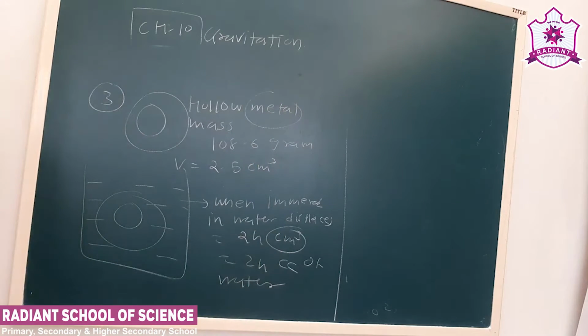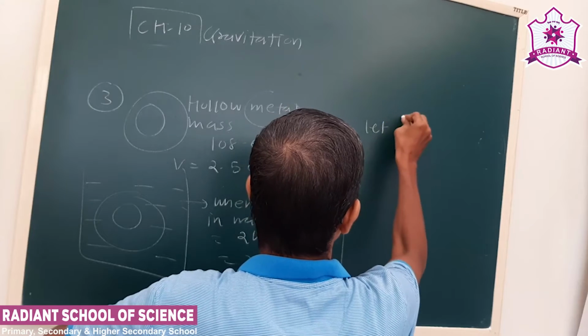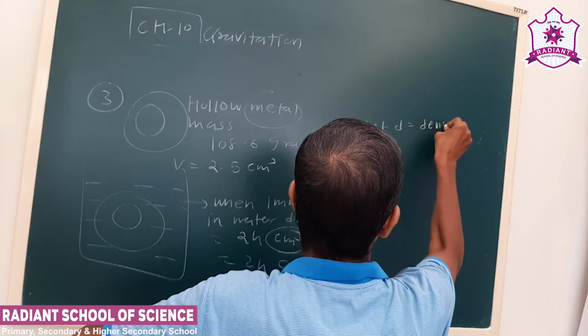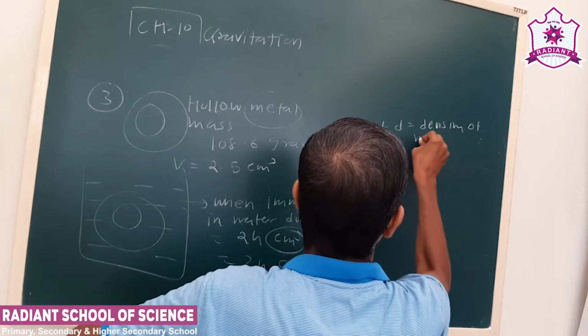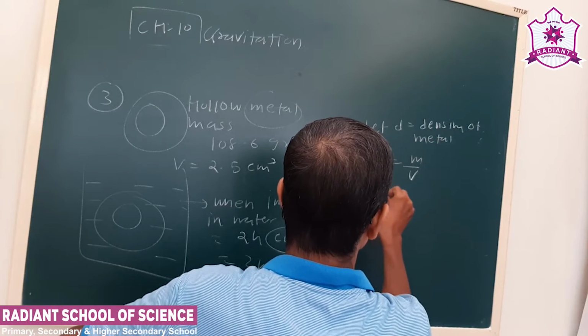Okay, now see, mass is 108.6. Now let us say D is the density. Density is mass upon volume.